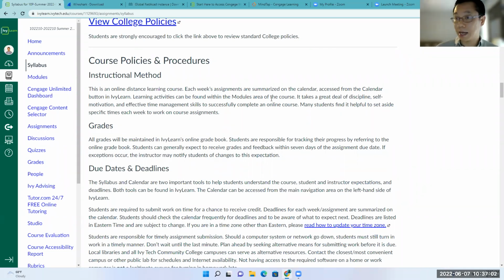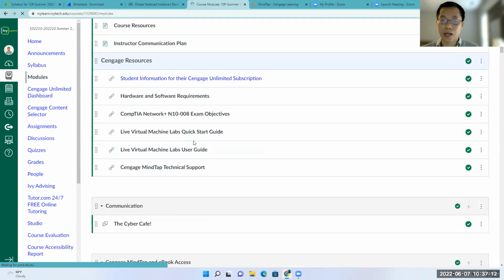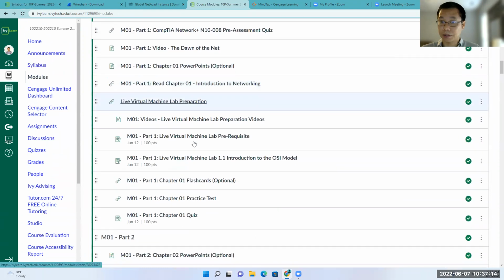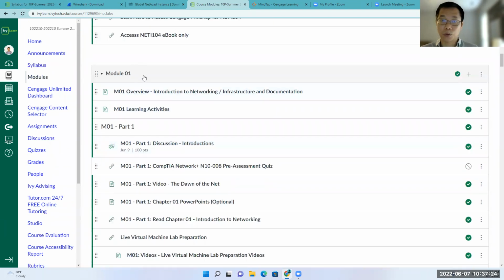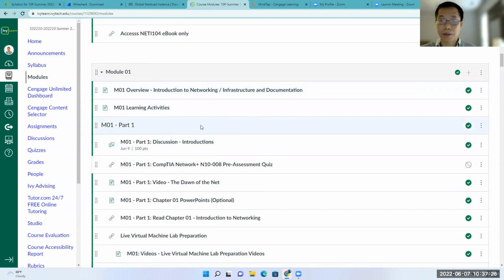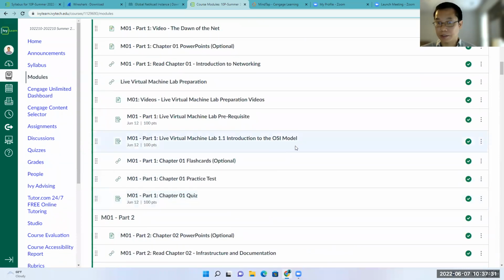Do not wait until the last minute, because for each week, when you go to the module here, you have quite a lot of assignments. So do not wait until the last minute. Reserve the time to do it in advance. We see for each module, you break it down into two parts. You have part 1 and part 2, and for each part you have many assignments here. That's why again I strongly recommend that you reserve the time in order to do the assignments here.